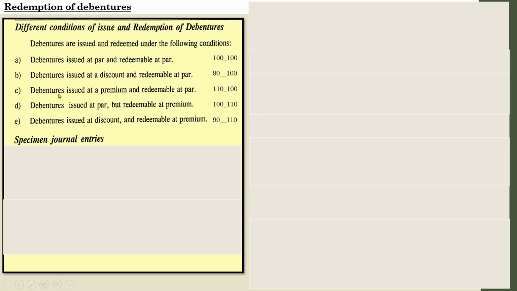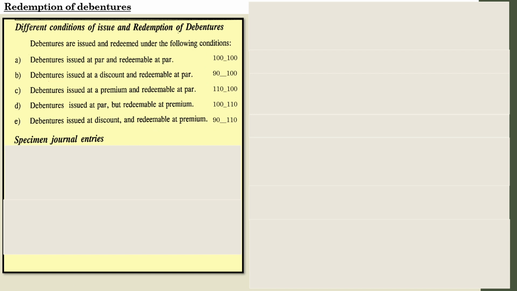First one, next one, debenture issued at premium and redeemable at par. That is, issued at premium means 100 was the face value, let 10 be the premium, so 110 rupees, and redeemable at par means 100. Another case, debenture issued at par, redeemable at premium. So issued at par means 100 was the face value and redeemable at premium means 110 rupees. And finally, debenture issued at discount and redeemable at premium, it will be 90 and rupees 110. These are some of the examples. For the time being, we are using these examples to understand these situations.